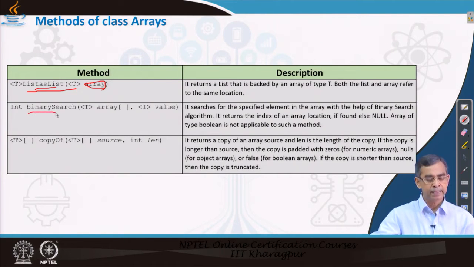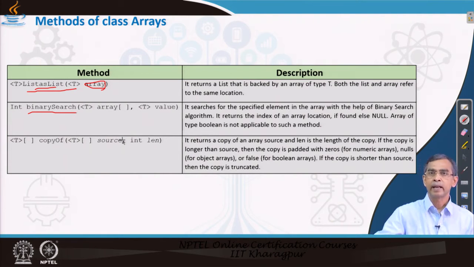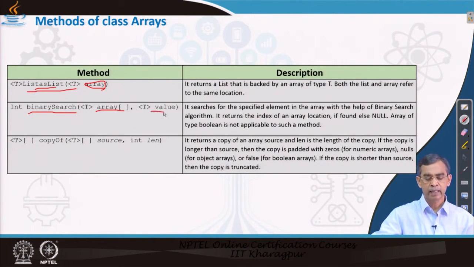The binary search is a very popular algorithm for searching an element in a collection. So, this method you can use. Here is the collection you have to send and then the element that needs to be searched. Now, here again this T is any type: int, char, long, short, float, not an object, it is basically a regular data type.